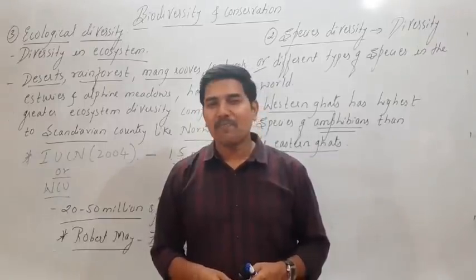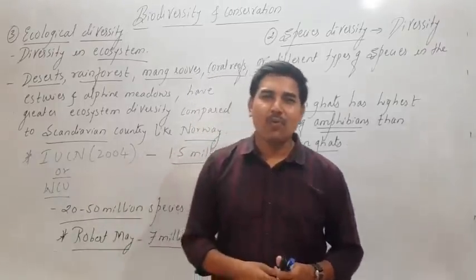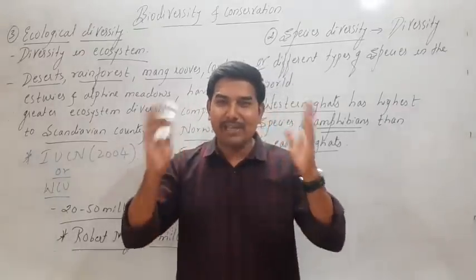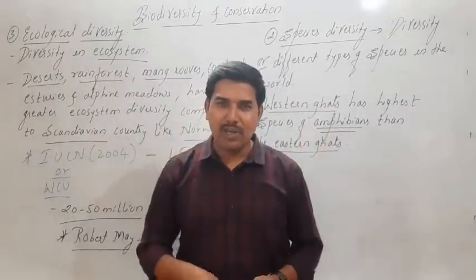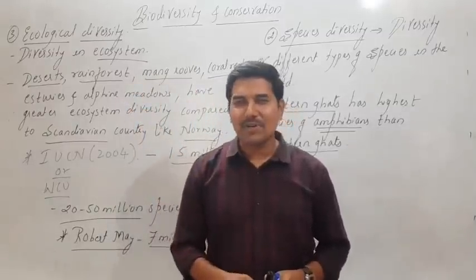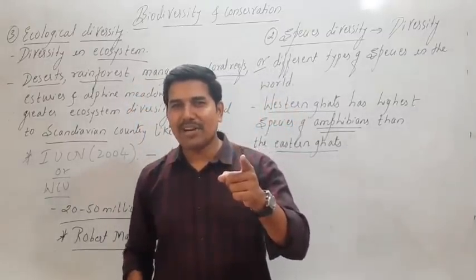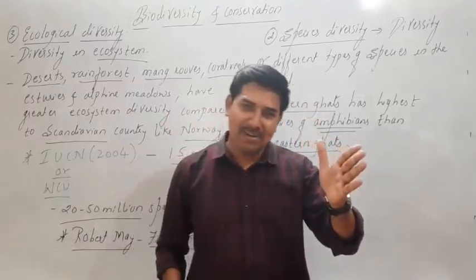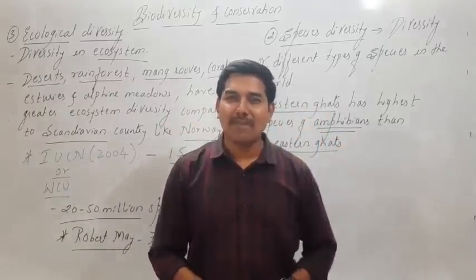And remember, the biggest forest in the world is the Amazon rainforest, where a lot of species are discovered, and it is called the lungs of planet Earth. Remember, it is the lungs of planet Earth.